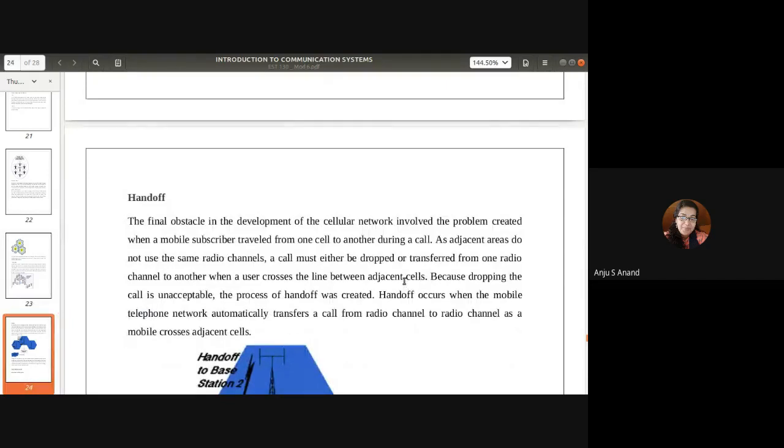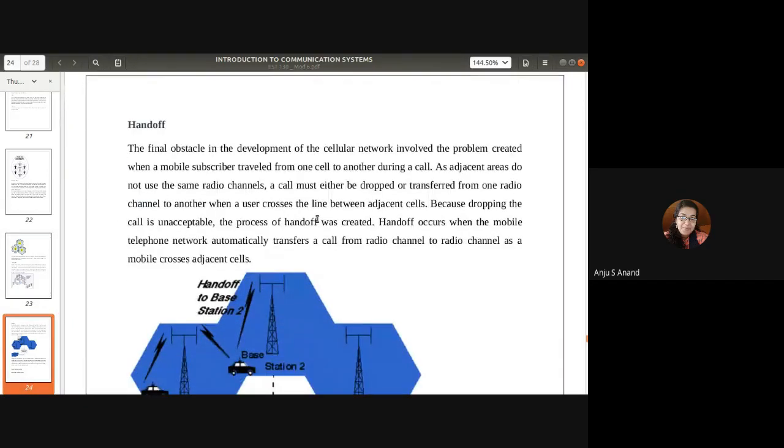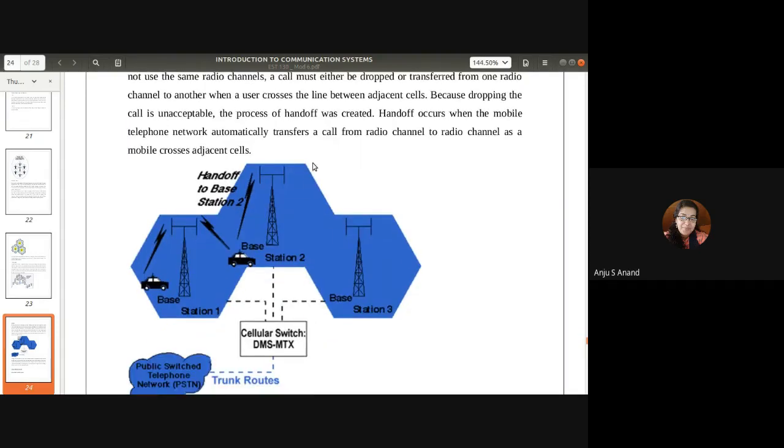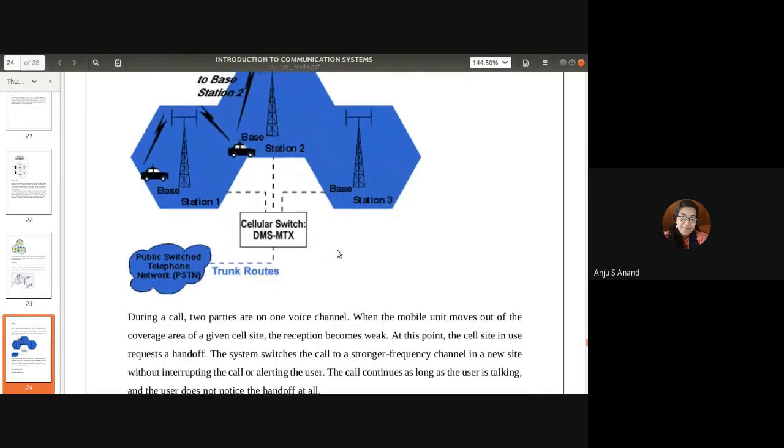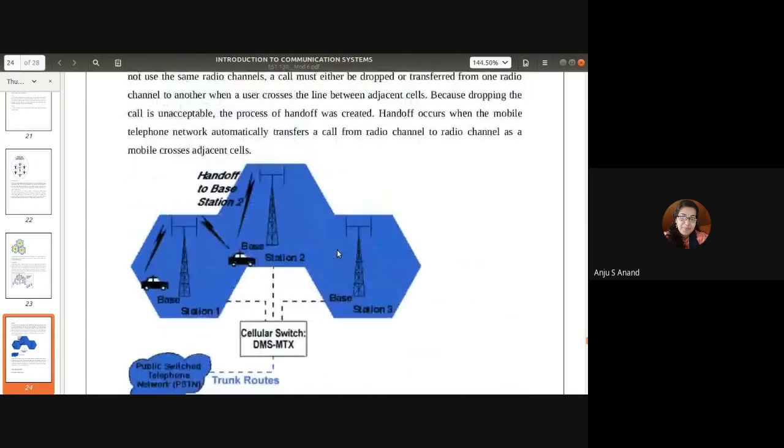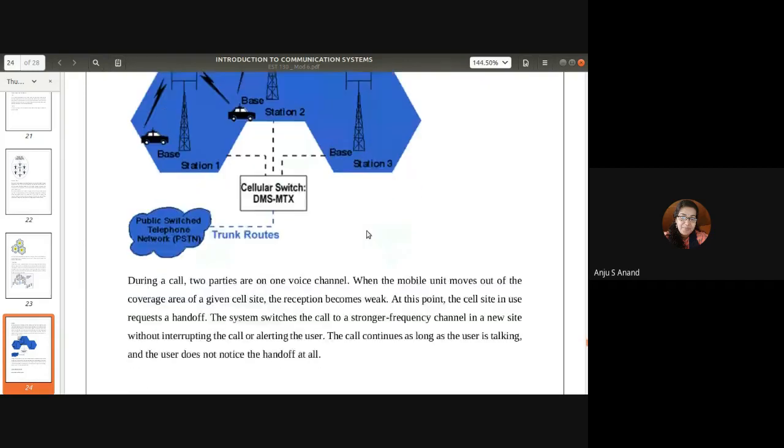Next is the handoff procedure. What is the handoff procedure? While we transition from one position to another, our call automatically transfers from one base station to another base station. This process is called handoff. We can see the handoff procedure here. The mobile switching center controls this procedure by transferring our call and details to the neighboring base station.